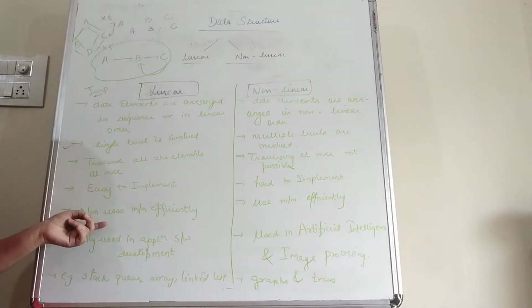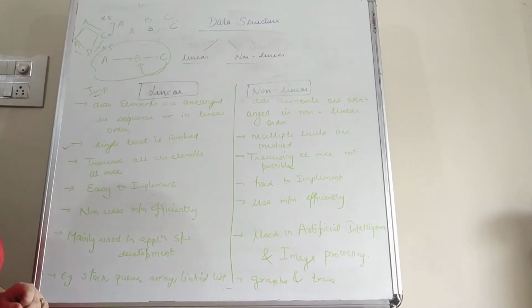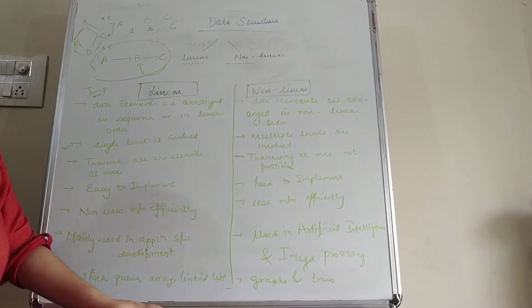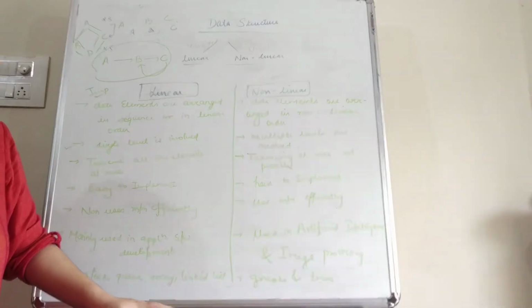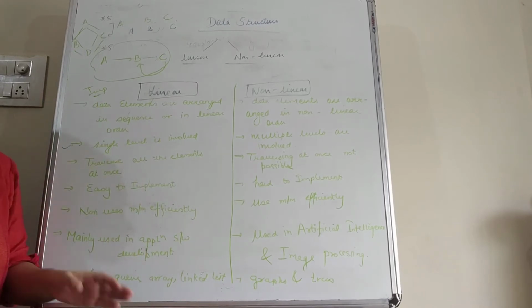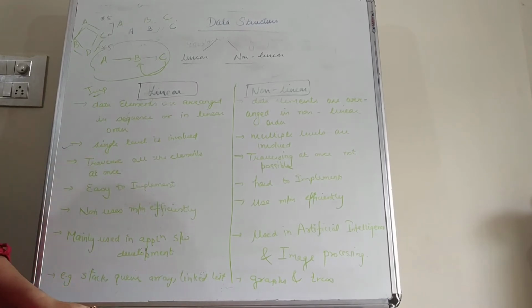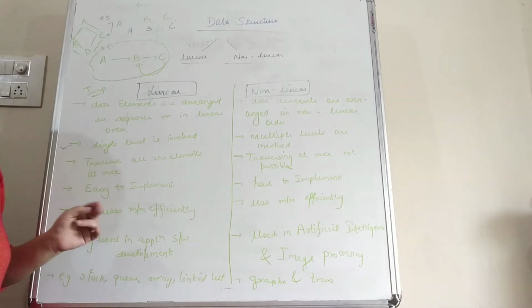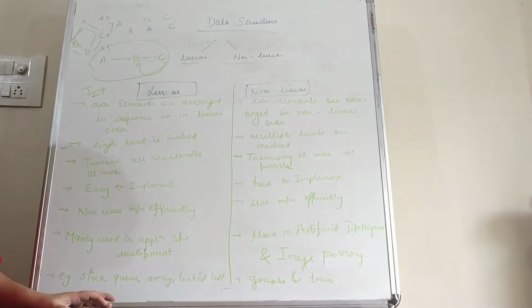Next is memory use. The linear data structure does not use the memory efficiently. In the linear data structure, the memory is required in a consecutive manner. For example, if the first data element is stored at 1001, then the second will be stored at memory location 1002. So that means here the memory is not used efficiently.